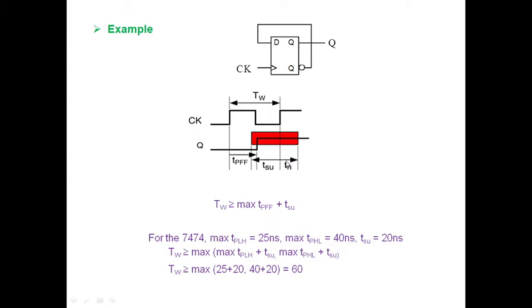Let me find out the time period, because the minimum clock period is nothing but the maximum clock frequency for your circuit. So let me find out the time period here. TW, the time period, should be greater than or equal to the maximum of the propagation delay of a flip-flop plus the setup time of your flip-flop. In this way, the time period is represented in terms of the propagation delay of a flip-flop plus the setup time of your flip-flop.